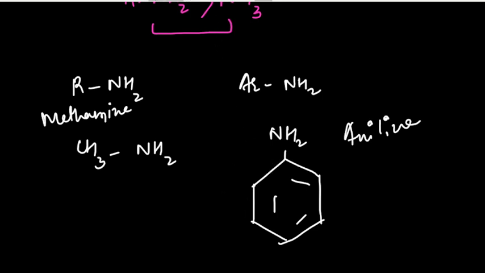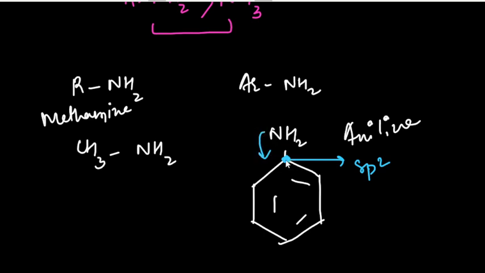Let's see the arylamine, aniline. In aniline, this particular carbon is sp2 hybridized, and because of that this carbon will act as an electron withdrawing group.